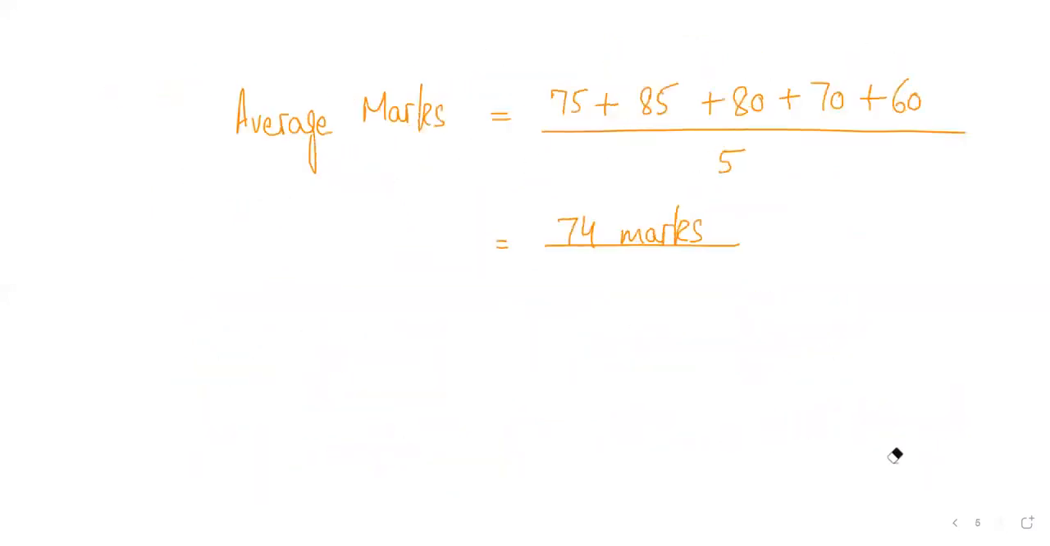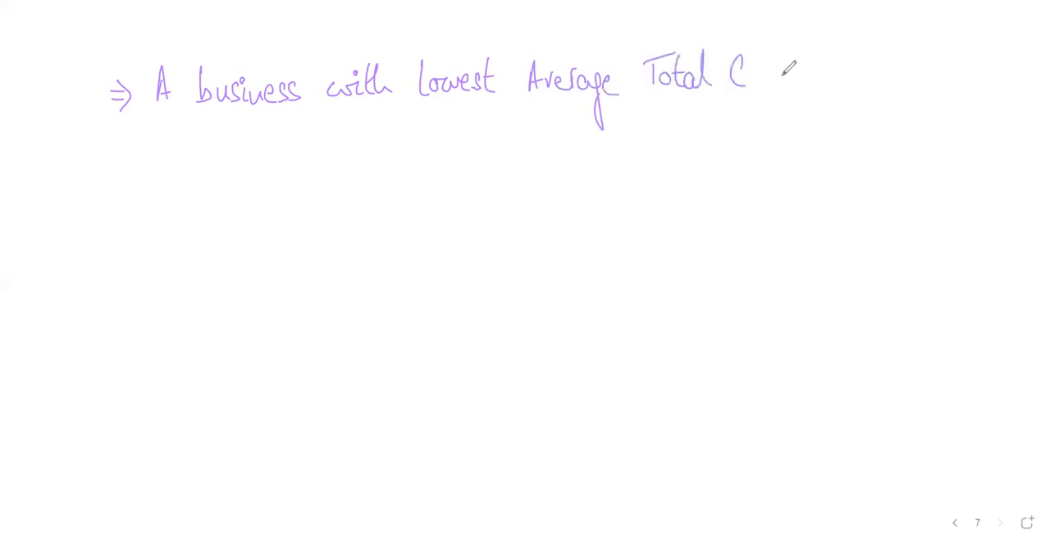So what was the purpose of doing this entire calculation? The purpose was to tell you that a business with the lowest average total cost is the most productive. Now, is this making sense to you? What we showed through this calculation is that a business with the lowest average total cost is the most productive.